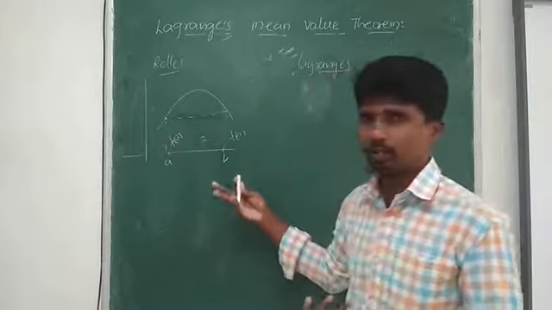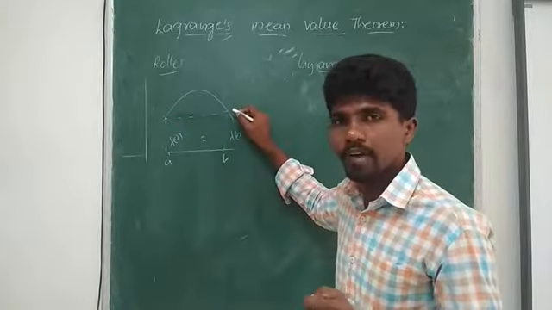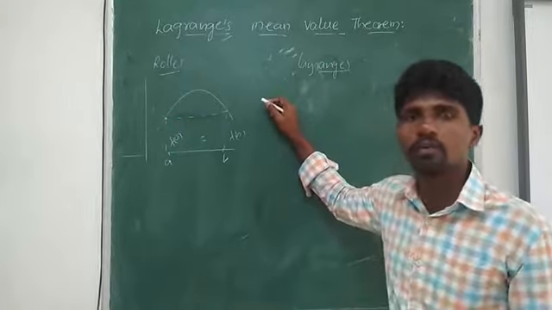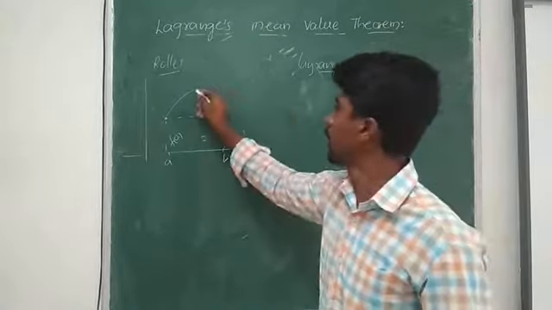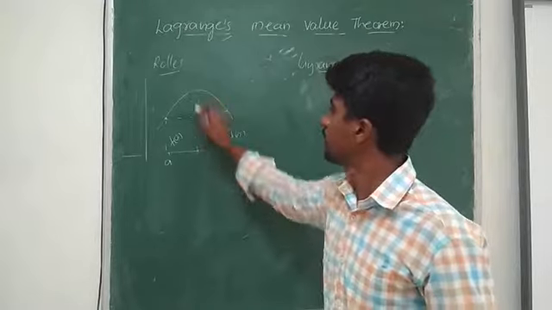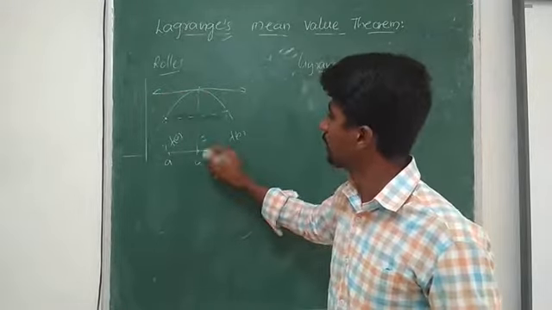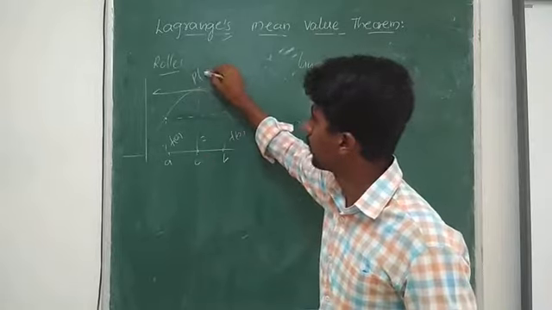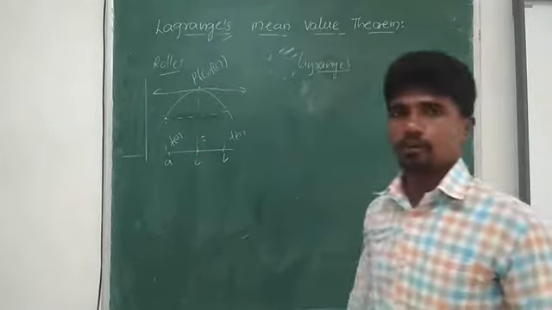So according to Rolle's theorem, what does it say? There exists a point on the curve where we can draw a tangent to the curve which is parallel to the x-axis. That's nothing but at a point c you consider. So we have drawn a tangent at c. If I take a point P, we get (c, f of c) as that point.